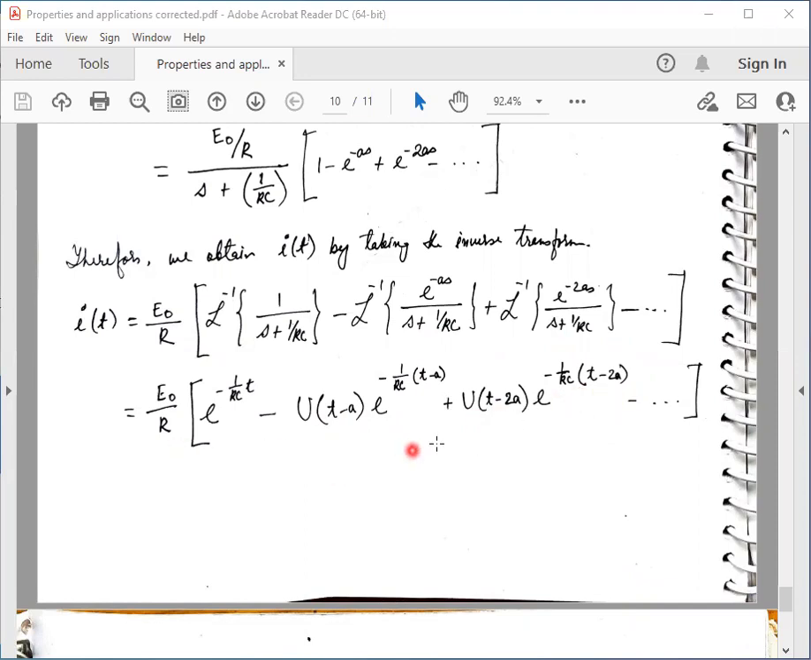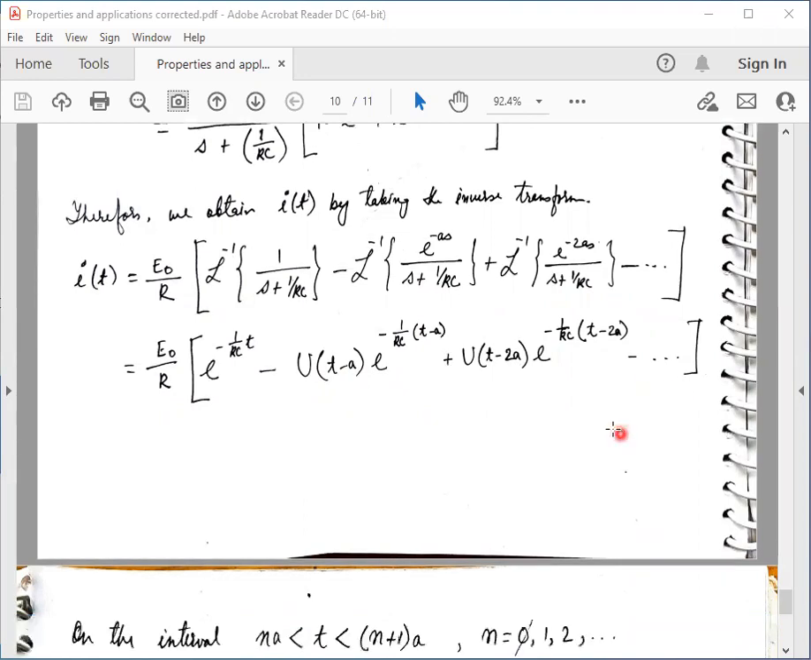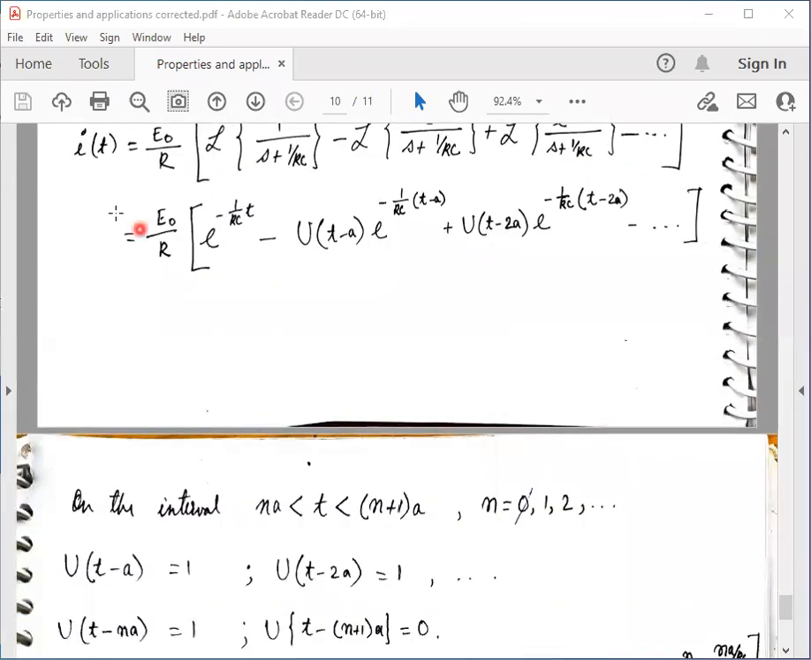So I get this infinite series. Now, this is the current written in unit step functions, as an infinite series of unit step functions. Now if I want to find the current in the interval where t lies between n times a and n plus 1 times a, what will be the value of the current during this time interval?